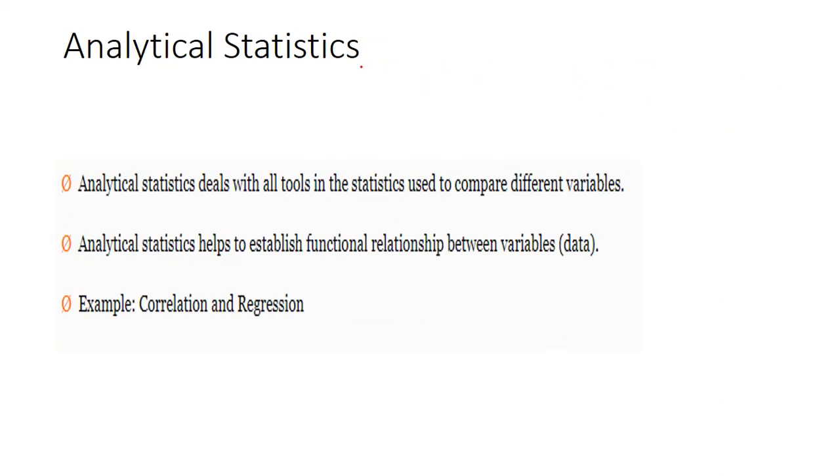See, what is analytical statistics? Analytical statistics means expectations. Analytical statistics deals with all the tools in statistics used to compare different values. It helps to establish the functional relationship between variables. Take the example of correlation and regression. I already told you the important role of correlation. Now we are going to regression. In regression, we mainly have one independent variable and one dependent variable. If I have one dependent variable y, then I take it as ax plus b. This is a straight line. For simple linear regression, x is the independent value.